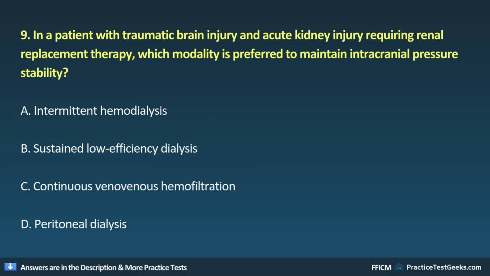9. In a patient with traumatic brain injury and acute kidney injury requiring renal replacement therapy, which modality is preferred to maintain intracranial pressure stability? A. Intermittent hemodialysis. B. Sustained low-efficiency dialysis. C. Continuous venovenous hemofiltration. D. Peritoneal dialysis.